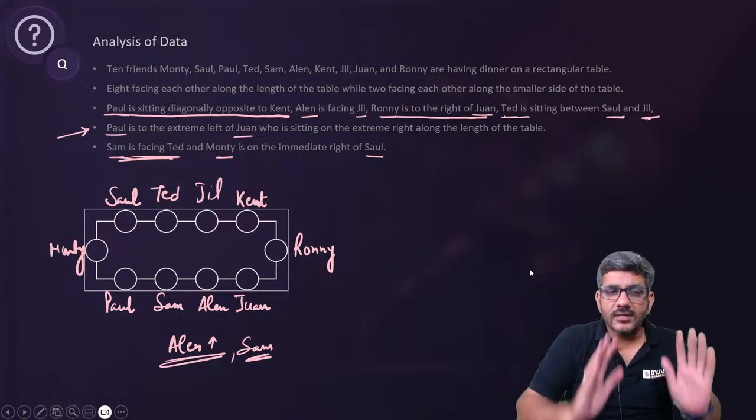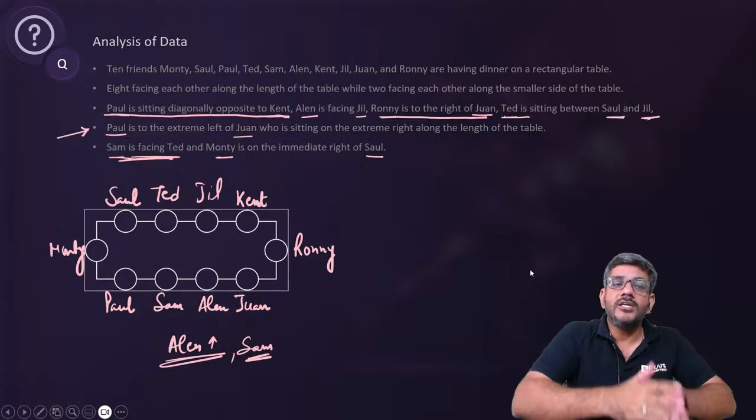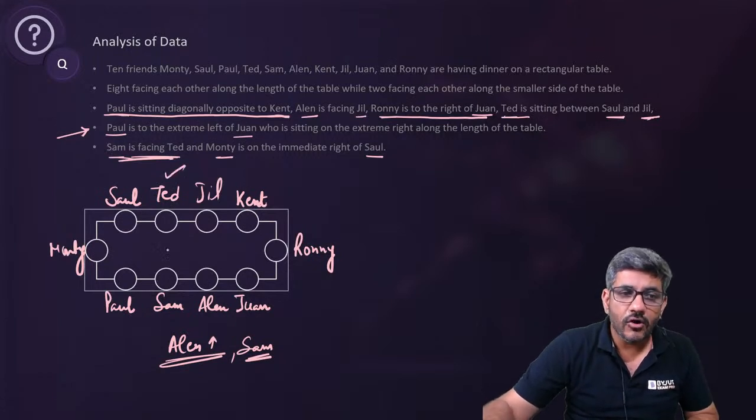Opposite to Alex, there must be Jill. Opposite to Sam, there must be Ted. And Ted is between Saul and Jill. By that logic, we got to know that Ted must be here opposite to Sam. Jill must be here opposite to Ellen.